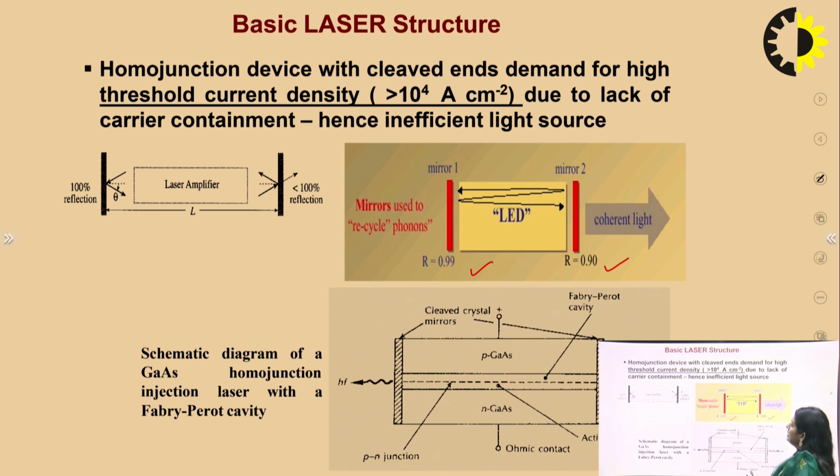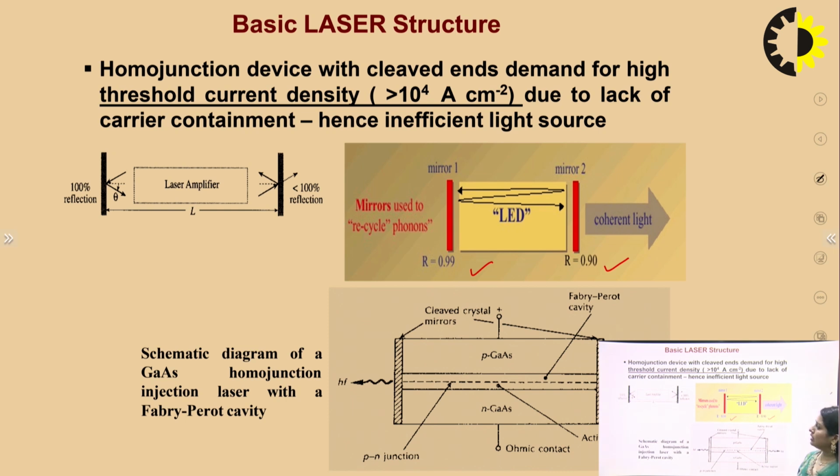When a photon is incident on an atom, it moves in the cavity structure and the light increases, and it has an amplifying medium. In the left diagram we have a laser amplifier, and the distance between the 2 mirrors is L. So this basic laser structure also works as an amplifier.